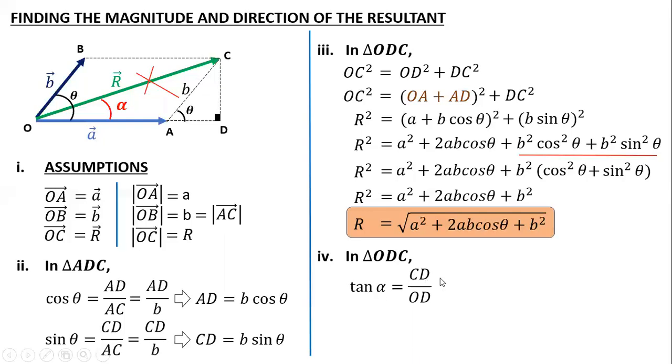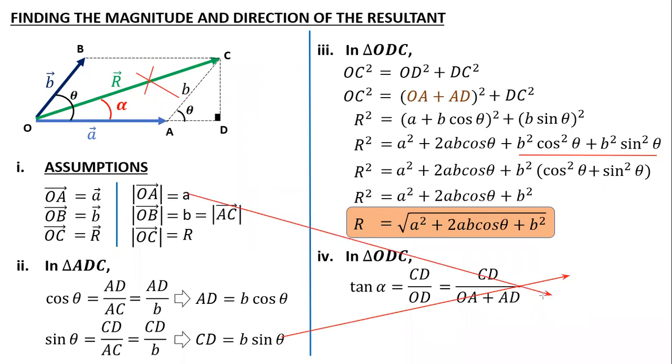So in that, your CD value is already known. CD we calculated as B sin theta. Here, your OA was also known, that OA value was your A. This is also given. And your AD is also known, which is B cos theta. If I just substitute them, see, I got a formula: tan alpha equals B sin theta upon A plus B cos theta. I got the angle alpha.